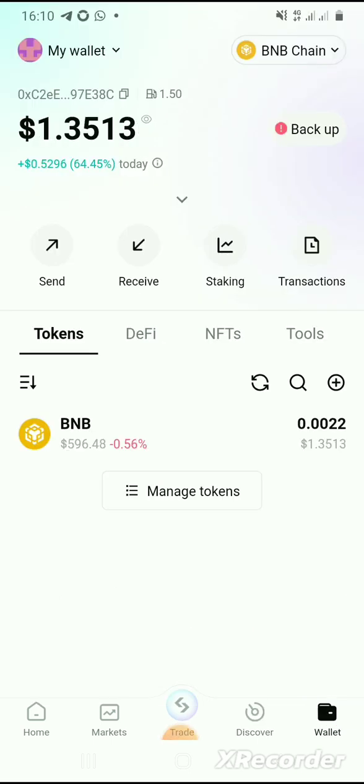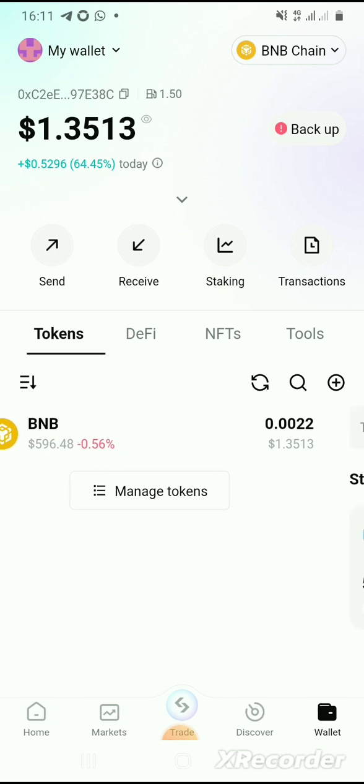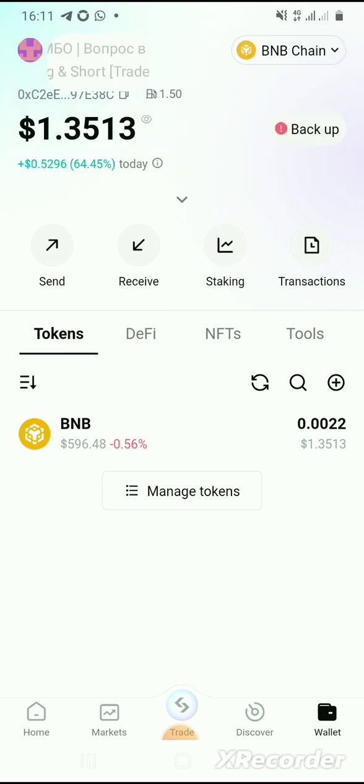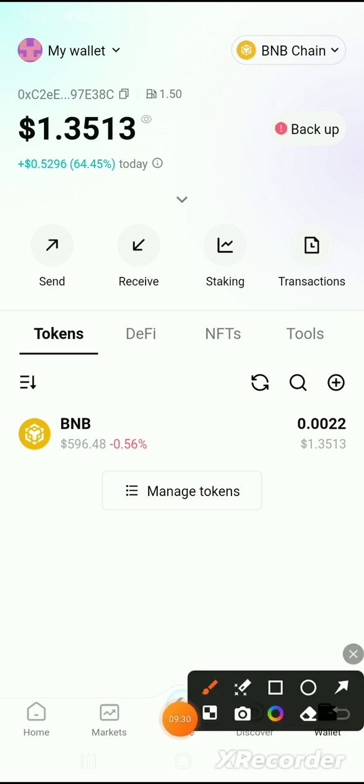Now we have $1.3513 left. Before the bridge, we had about 2 point something dollars. So what we have now is 0.0022 BNB. So let's search for Matchain.